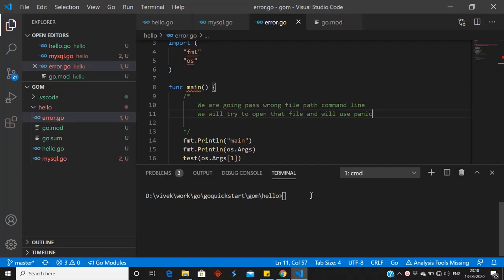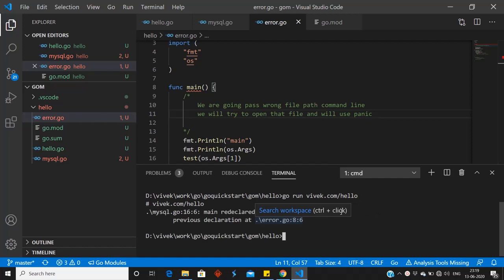Hello friends, I have already created the file error.go. Before discussing panic and recover, first we need to discuss one more concept. If you are using a Go module and you have more than one main method, you should comment all the main methods except the main method which you are going to run. Otherwise the code will give an error. Let me show you. Suppose I am running go run vivek.com/hello.